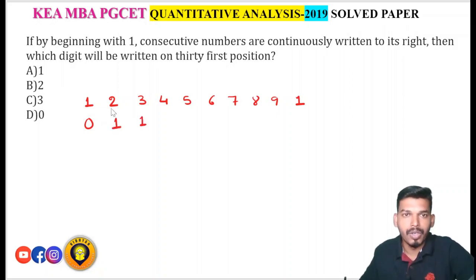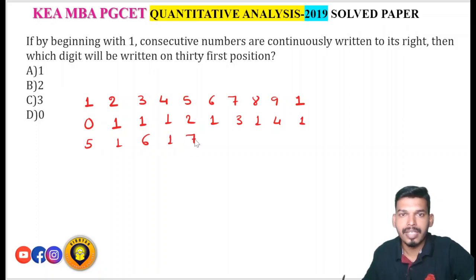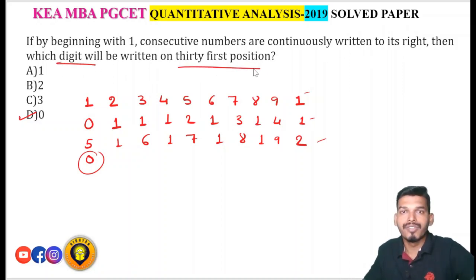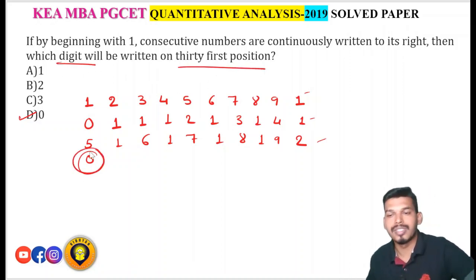Then 11 I'll write in order, in this way: 11 12 13 14 15 16 17 18 19 20, which means these are the digits. Okay, I've written the numbers and these are the digits. There are 10 digits here, 10 digits here, 10 digits here, total 30, and the 31st digit is what? 0. So they have asked which digit will be written in the 31st position. The answer is 0.